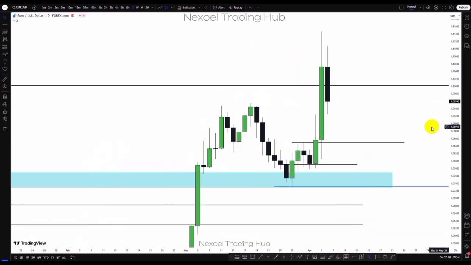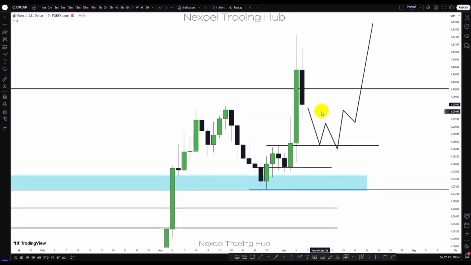So I'll be looking forward to see how price drops to the downside into this zone. Clearly, if we see price giving us a buy model here, then we really would want to continue bullish to the upside. So this is the perspective I'm showing us from the daily time frame.